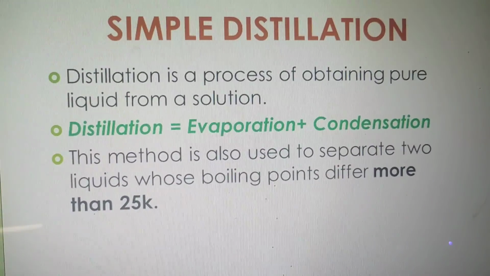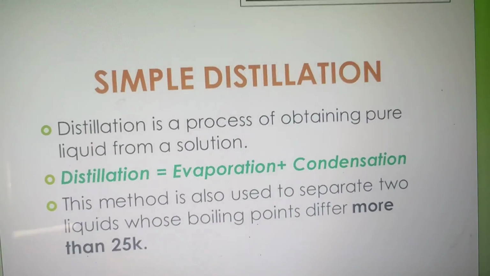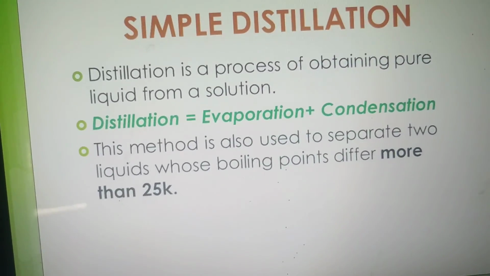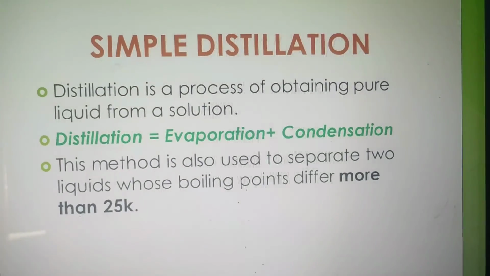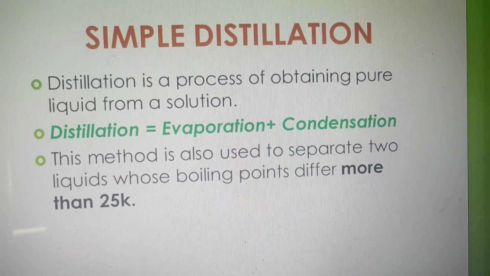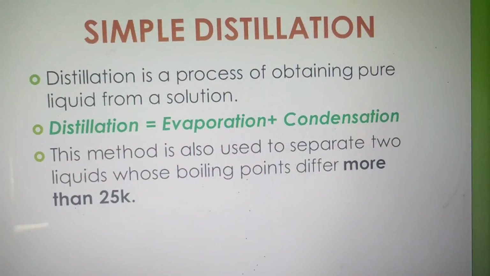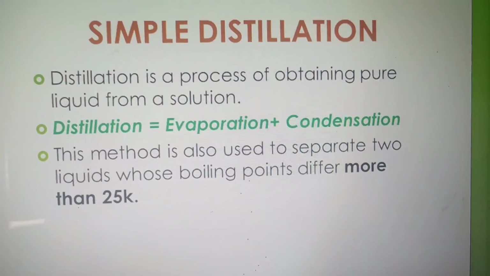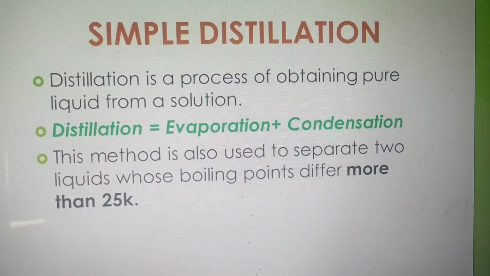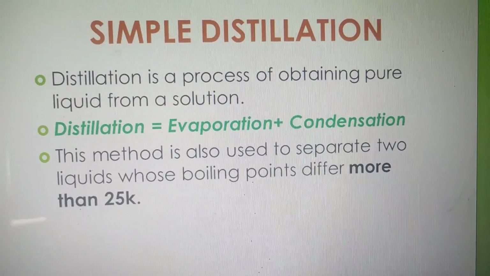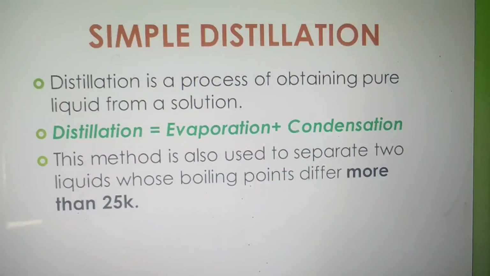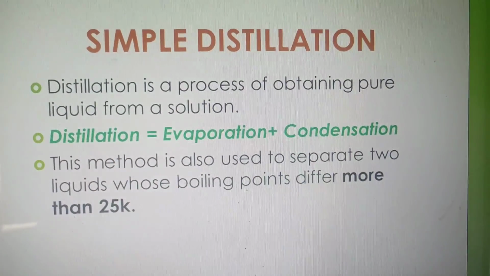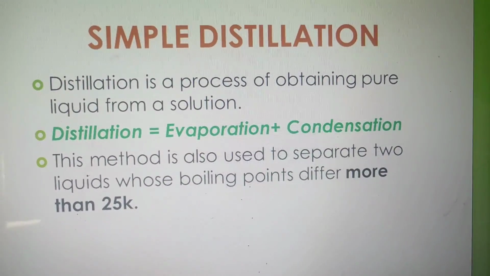What is meant by distillation? Distillation is a process of obtaining pure liquid from a solution. One pure liquid we have to separate from a solution. Solution means solute plus solvent is present. How do we get the solution? Solute plus solvent gives solution. So distillation is a process of obtaining pure liquid from a solution.